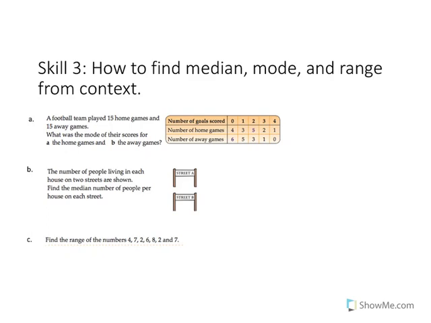So now here you have a context: median, mode, range. If we look at the first problem, you have a football team who played 15 home games and 15 away games. What was the mode of their scores for the home games and the away games? In B, the number of people living in each house on 2 streets are shown. Find the median number of people per house on each street. Okay, in this case, this example has no numbers, so let's skip that. C, find the range of numbers 4, 7, 2, 6, 8, 2, 7. So at this time, go ahead and pause and complete these exercises.